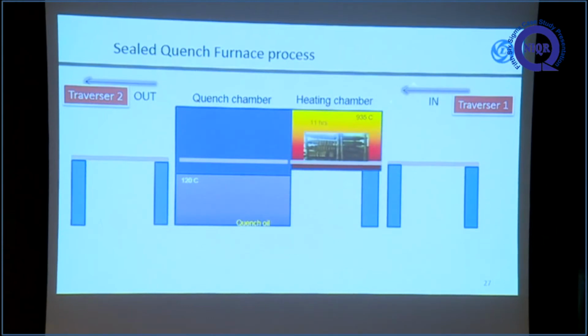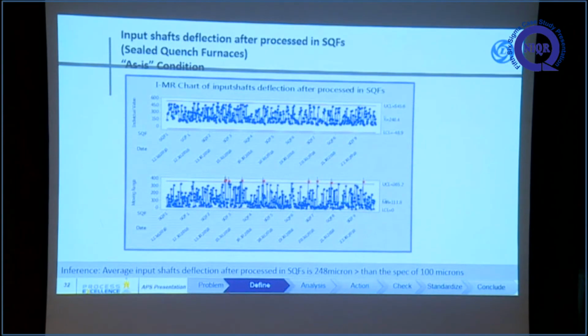There is a hardening chamber. We push the charge in here, and next is the quench chamber, and after this quench chamber it comes to the drain chamber. This is then taken out from the furnace. So we measured the input shaft deflection after this major heat treatment process, as it is.